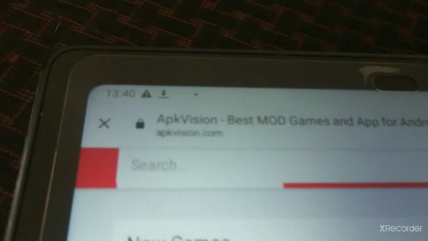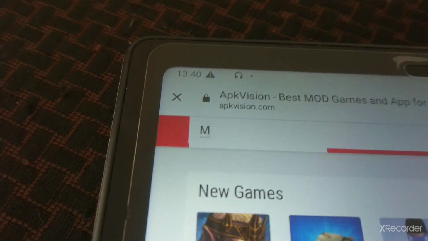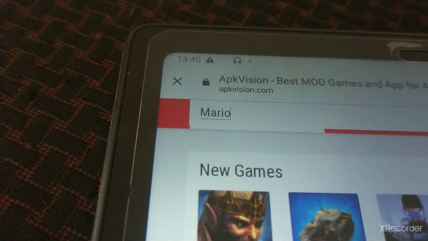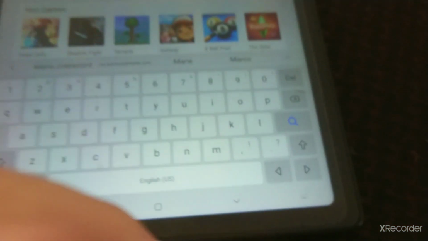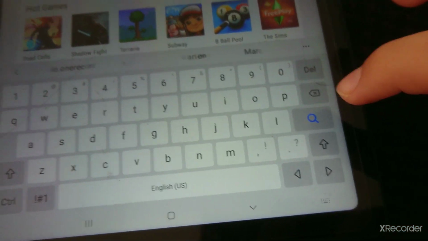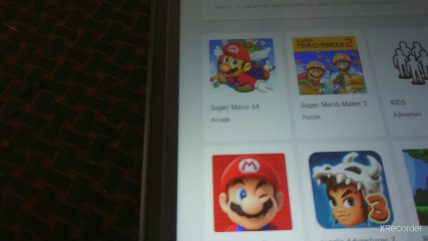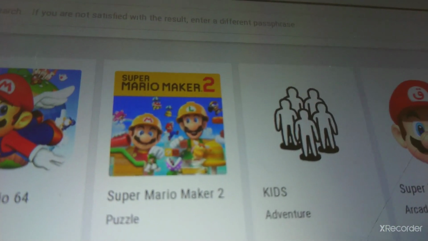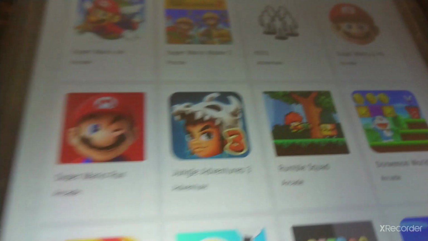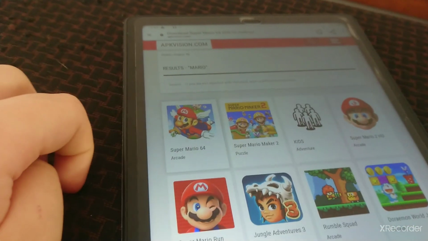Then type in Mario. You search Mario on APK Vision. Then it will load, and you will see a bunch of games: Super Mario 64, Super Mario Maker 2, and a bunch of other Mario games. Click on Mario 64.